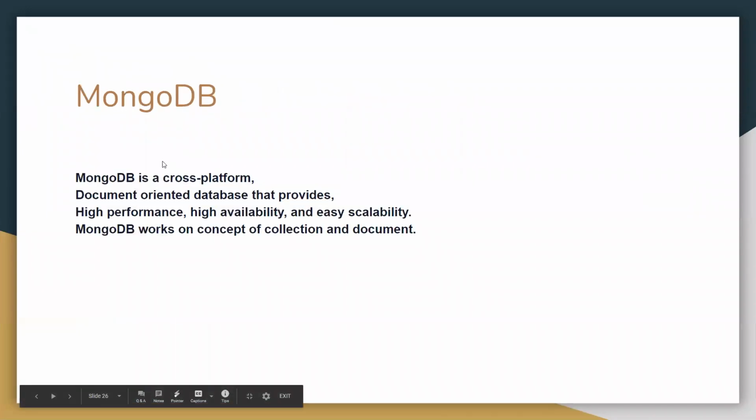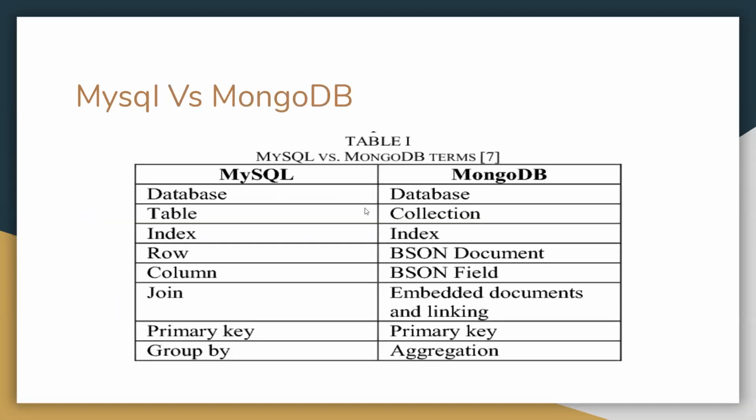So in MongoDB, what is MongoDB? MongoDB is a cross-platform, document-oriented database that provides high performance, high availability, and easy scalability. MongoDB works on the concept of collections and documents. If we compare MySQL with MongoDB, MySQL has a database, and here we also say database.